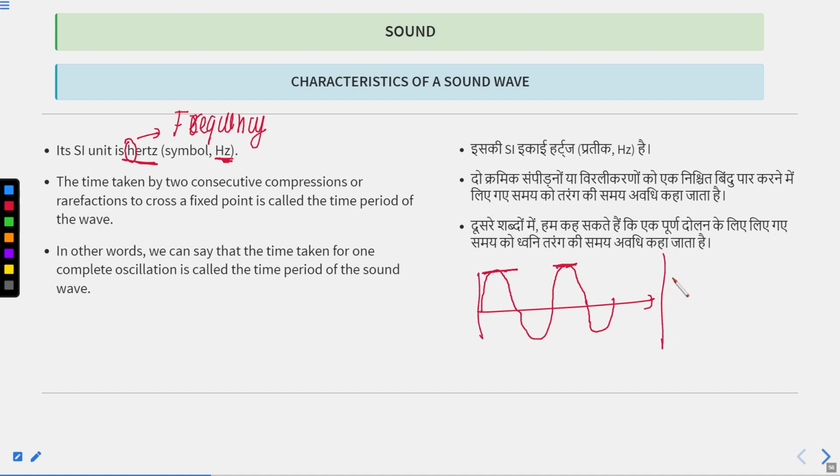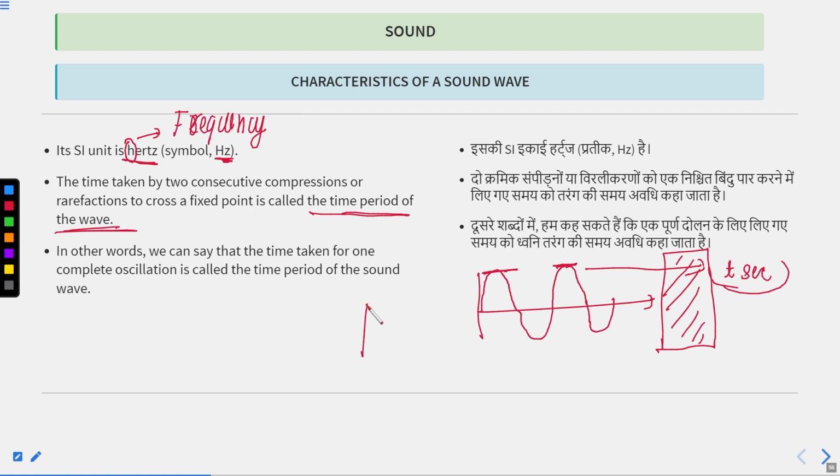Suppose we have a screen here, from which only two consecutive crests can pass. First this crest passes, and after t seconds, the second crest passes from this screen. The time two consecutive crests take is called the time period of the wave.